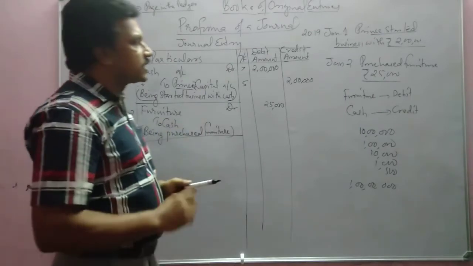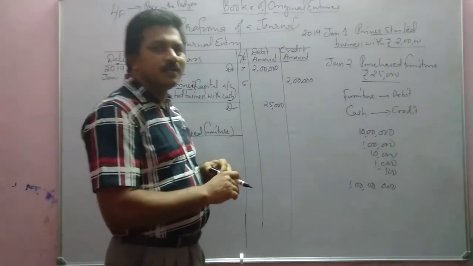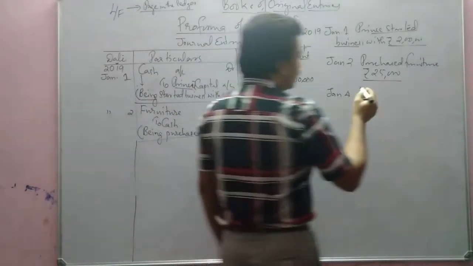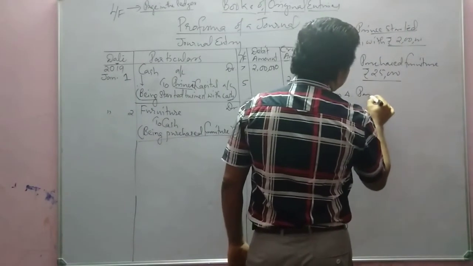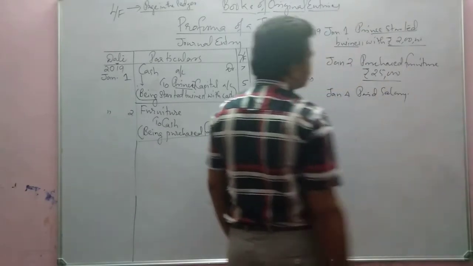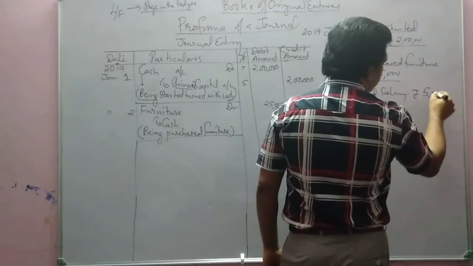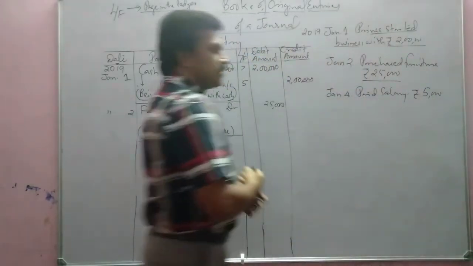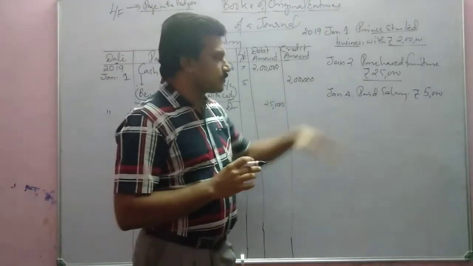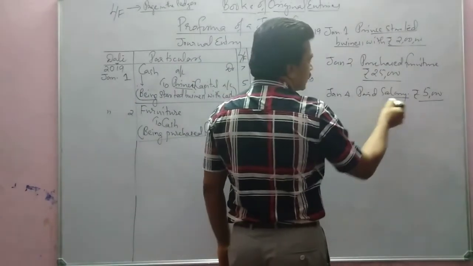Now we are going to see the third one. Next transaction we are going to see. That can be on January 4th. Paid salary. Rupees 5,000. So what are the aspects here? First we have to see the aspects. 5,000 cash is one aspect, another one is expense.